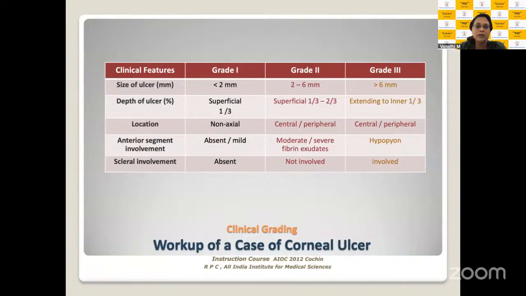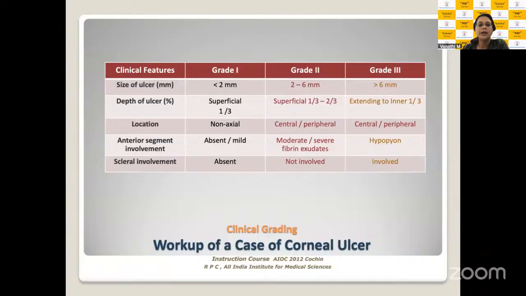Sclera might not be involved in moderate ulcers, but then you have ulcers which are large, meaning more than 6 millimeters. They tend to involve up to the posterior third of the cornea. They can be large with peripheral involvement. Hypopyon is always present, and the scleral involvement makes it more difficult to manage.